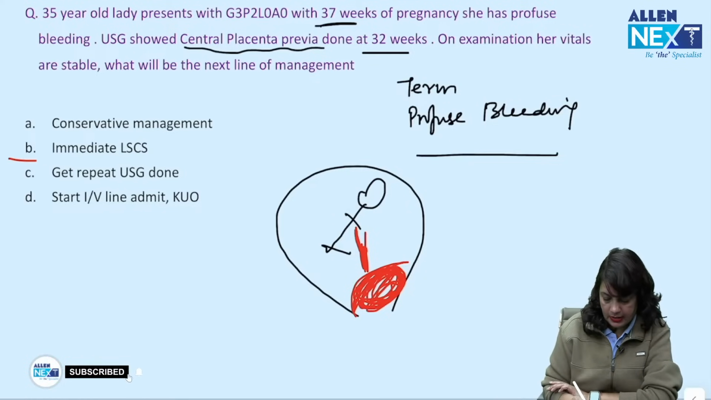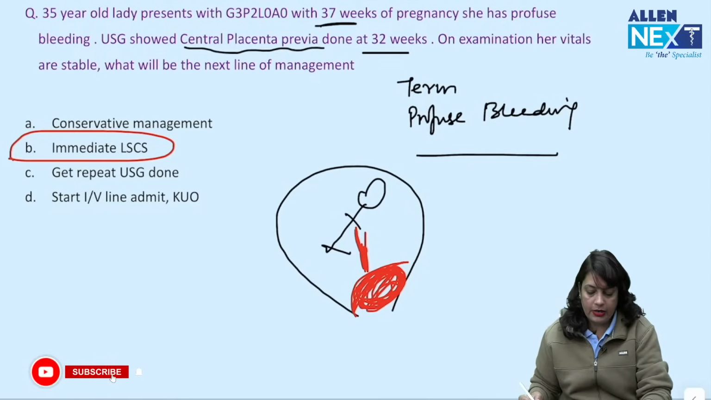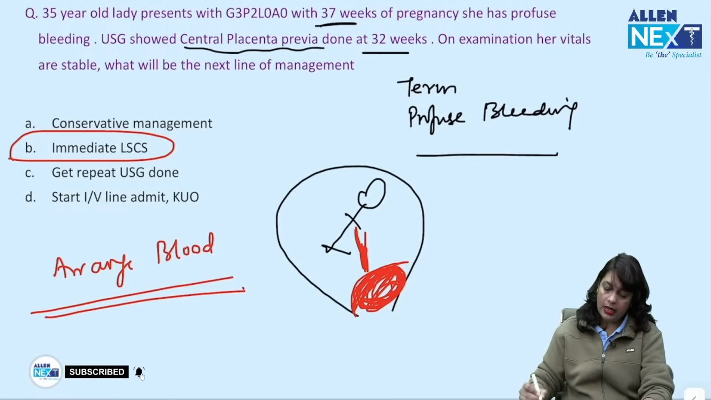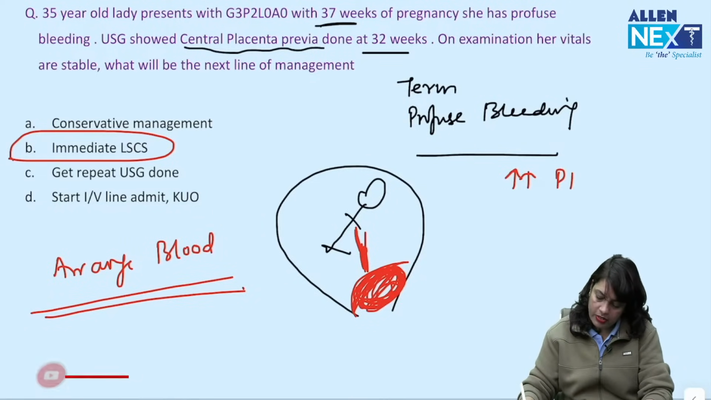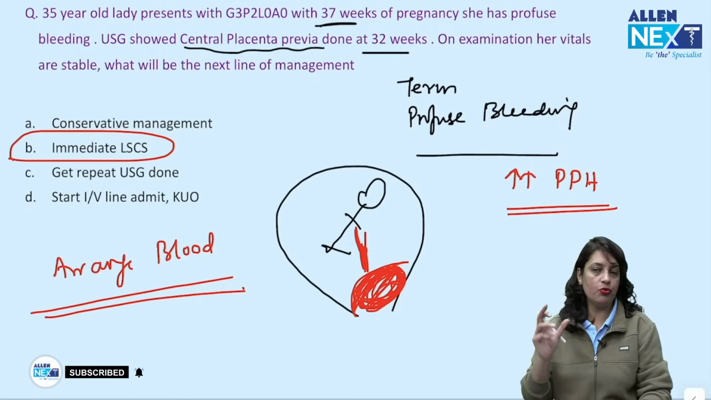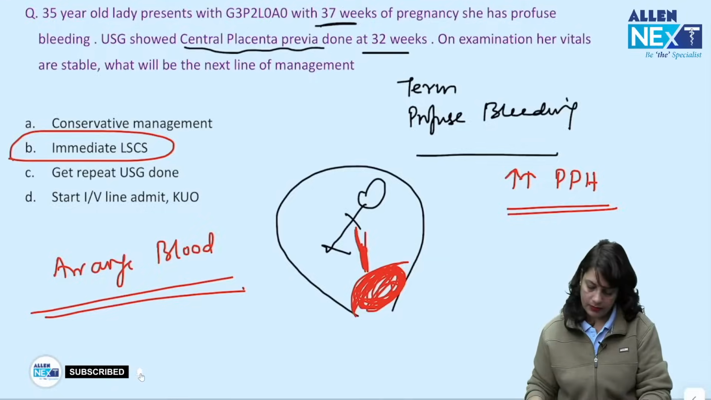Since the pregnancy is term, I am not going to wait for the next bout of bleeding. It's a central placenta previa, that is a straightforward question. I am going to do an immediate cesarean section, but definitely I am going to arrange blood, because during the cesarean section there can be more bleeding. These patients are at risk of postpartum hemorrhage, because the lower segment is a neutral or passive segment which cannot contract. Okay, next.